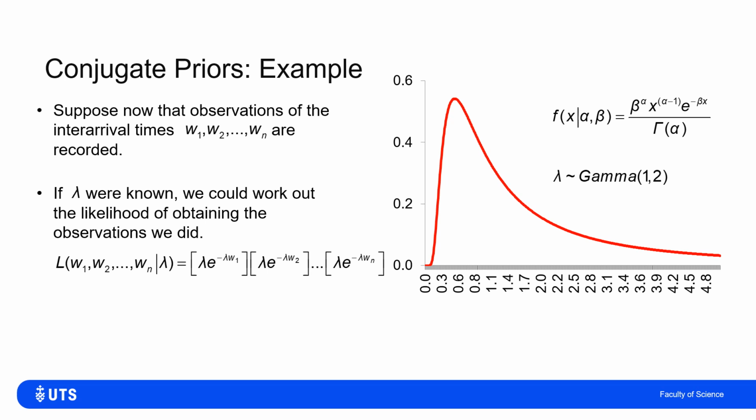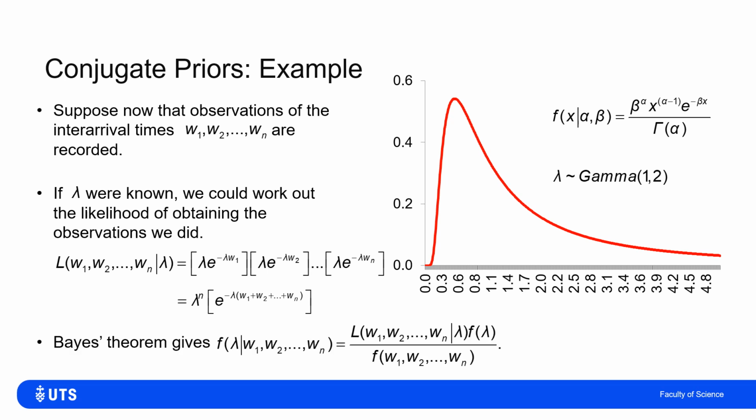And because these are all realizations of an exponential random variable, this lambda e to the minus lambda times the waiting time is the form for the likelihood. Now I can of course simplify lambda times lambda times lambda n times over to be lambda to the n. And similarly, multiplying the exponentials, I add the exponents.